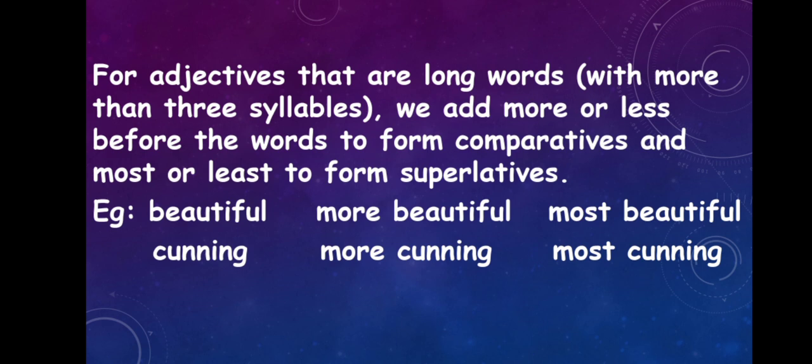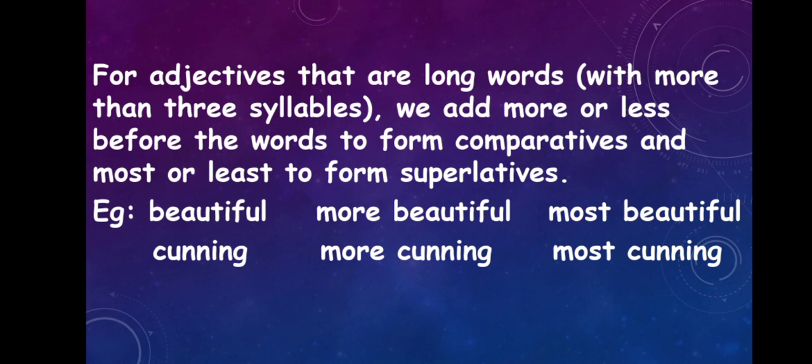There is one more thing that we have to keep in mind. Let's look at it. For adjectives that are long words with 3 or more syllables, we add more or less before the words to form comparatives and most or least to form superlatives. Look at the example given here, beautiful. The word beautiful is long because it has 3 syllables.